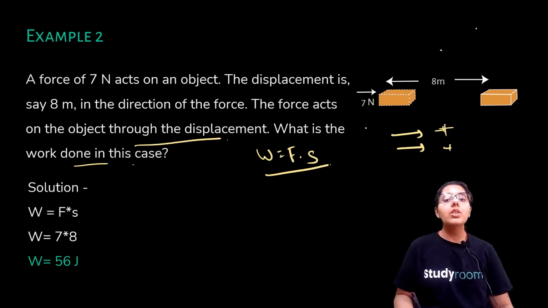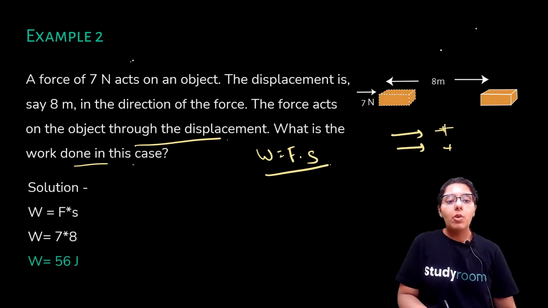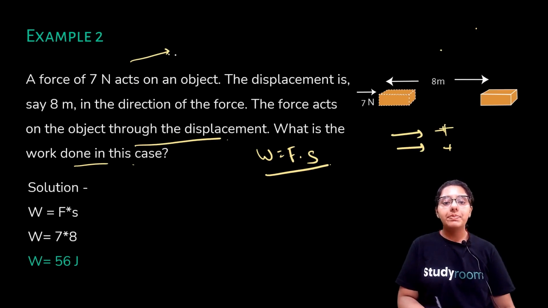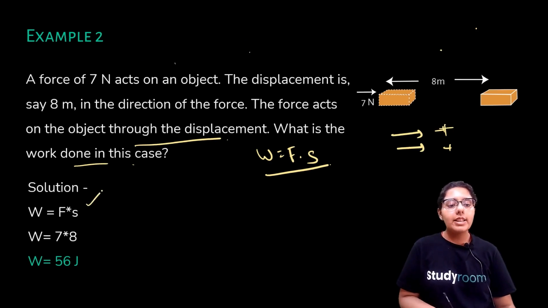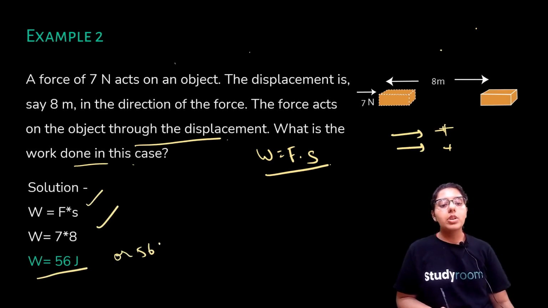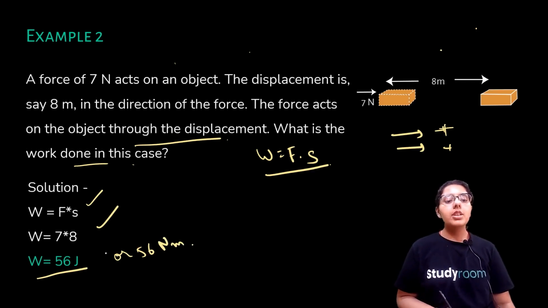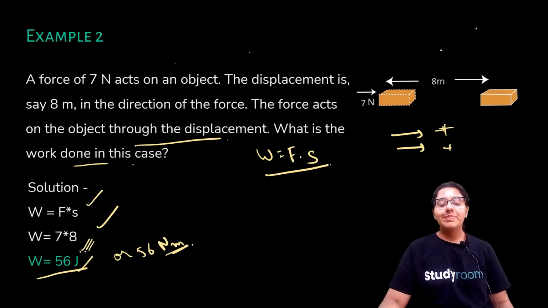But in this particular case, we have force acting in this direction and displacement also taking place in the same direction. So we will simply multiply force and displacement. 7 into 8, that is 56 joules, or 56 Newton meter also we can say, right? Because SI unit is Newton meter as well as joules. But joule is the most commonly used unit, right?